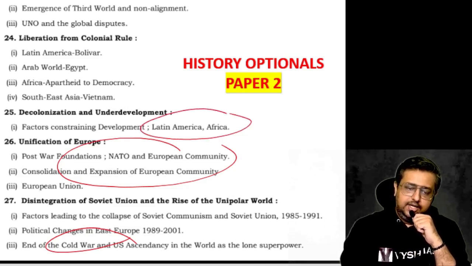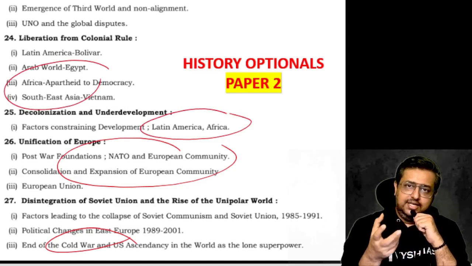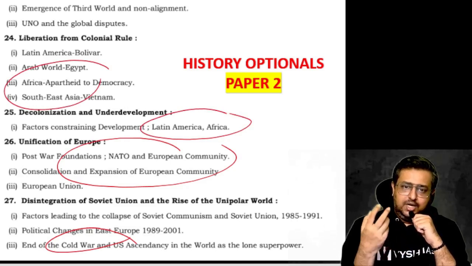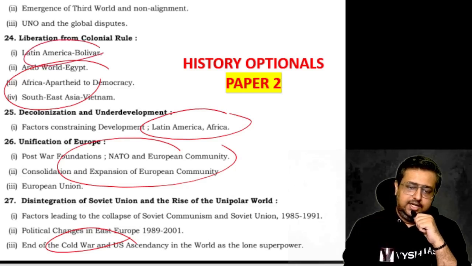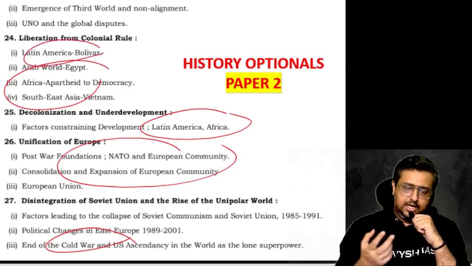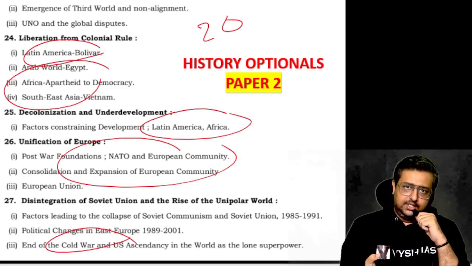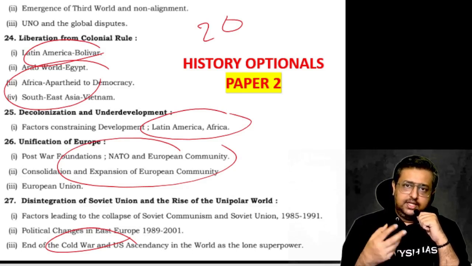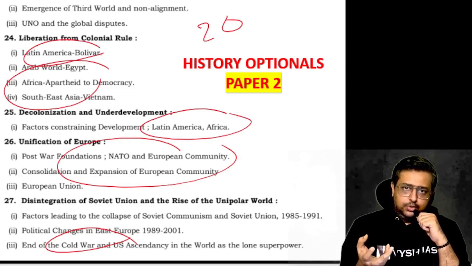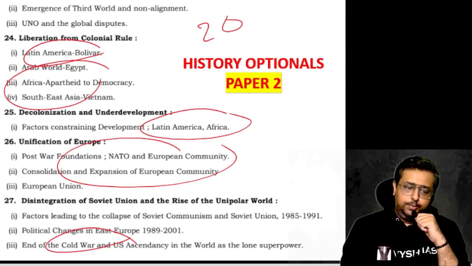Latin America and Africa, the slavery system and what people are there, Martin Luther King, their stories. Latin America and Bolivia, a mains question came 2 years back. So anything is there, and they just have to ask 20 questions in a paper. So they have at least 200 topics. They can keep asking again and again, and still after 10 years, every topic will not have been used. That many topics are there for them. So this big is history optional alone.